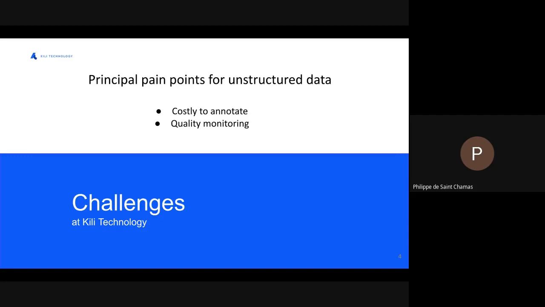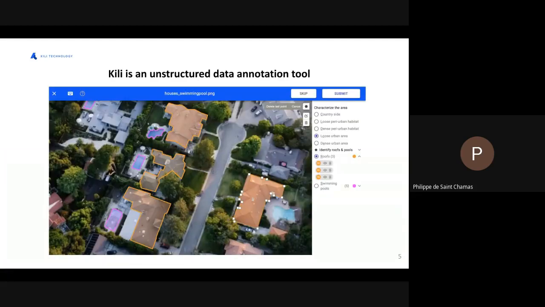The first is that it's often costly to annotate, since it demands a lot of time and huge volumes of data. A second pain point is the quality of data, which needs to be monitored. That's what we solve at Kili, as we are an unstructured data annotation tool covering different data such as text, images, or PDF.